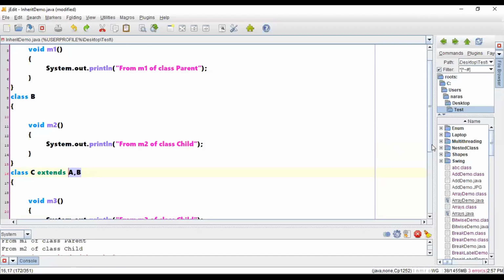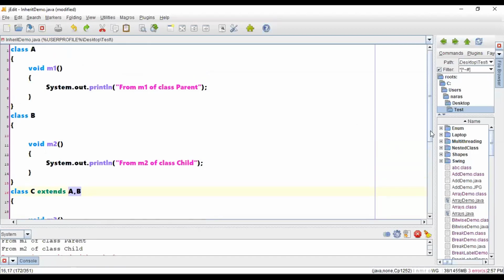Right. Now, let us assume that this is not the scenario every time, that it will be having M1 and M2. This may not be the scenario. Say for example, even this particular B is also having a method called M1. Is it not possible to have a method called M1 in B? So possible. There is a chance.